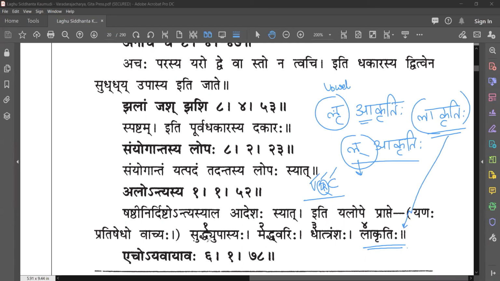So today please practice the whole thing and also derive this. Today I'll give some examples in the group. Please solve them and send the answers in the group itself. I will give a few examples where you can work on end sandhi, check whether jalam jash jashi can be applied, all these rules, anachicha and other things.